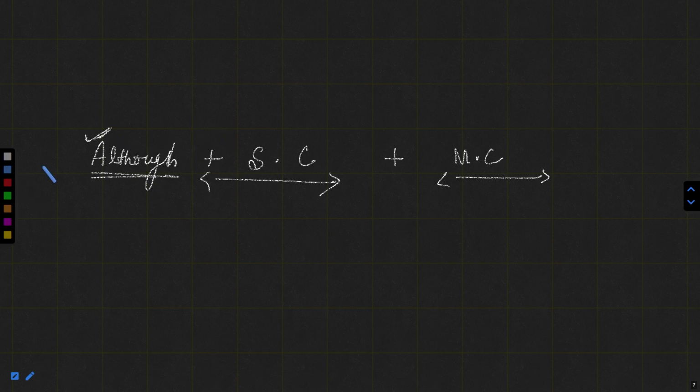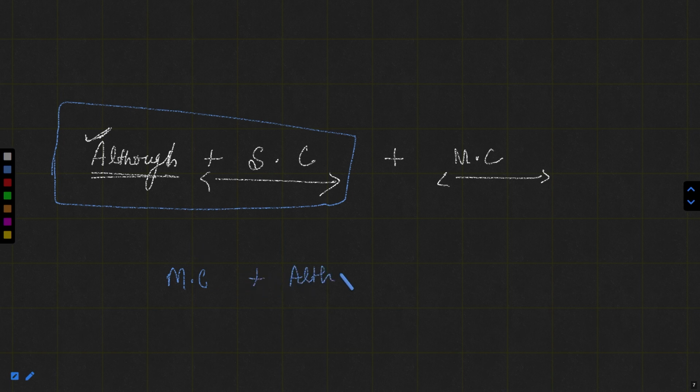In fact, we change the position of this structure, that is although plus subordinate clause. We don't only take although in between. We shift this entire clause, although and the subordinate clause, after the main clause. So this is how we write although in between: the main clause, then the word although, and then the subordinate clause.